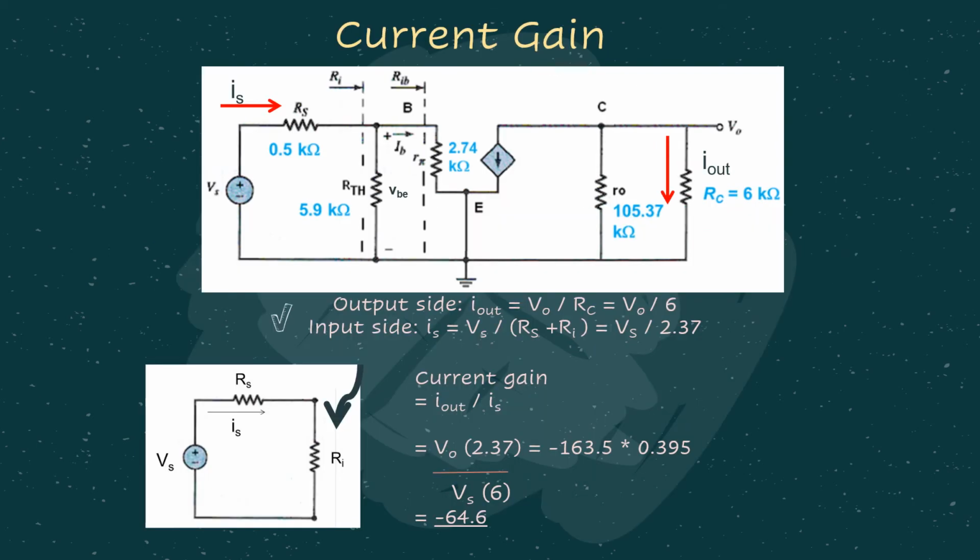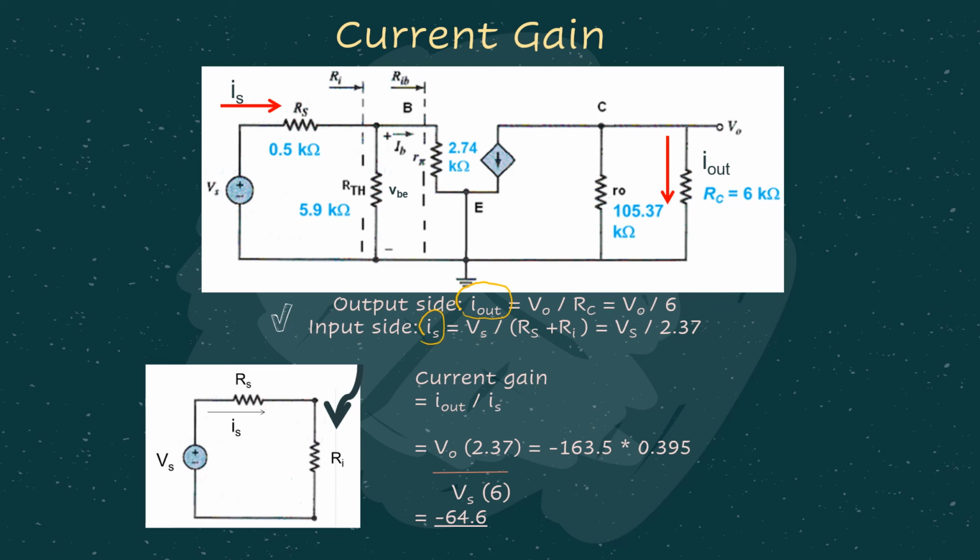For the same circuit, we can also find the current gain, meaning a BJT amplifier can be a voltage amplifier as well as a current amplifier at the same time. But how do we find the current gain? You don't have to build a new model for this. It's just a continuation from the one we discussed just now. But take note, now we are considering current gain, which is the output current I out divided by the input current, the source current at the input side.